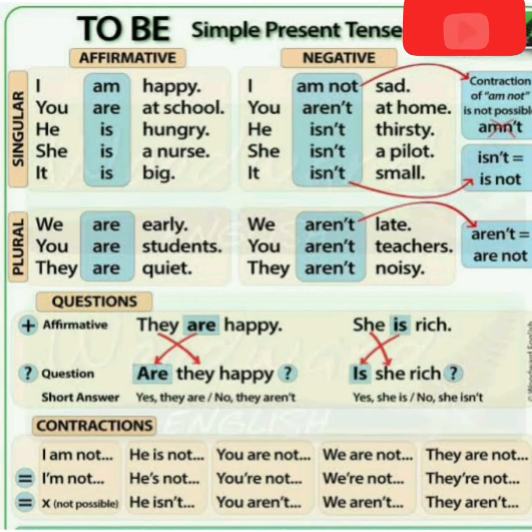Affirmative sentences are nothing but the positive sentences, and the negative sentences contain words such as not, no, barely, rarely, scarcely, and all. The be verbs are also used to frame questions. They are yes or no type questions. You can see the examples in the given image.